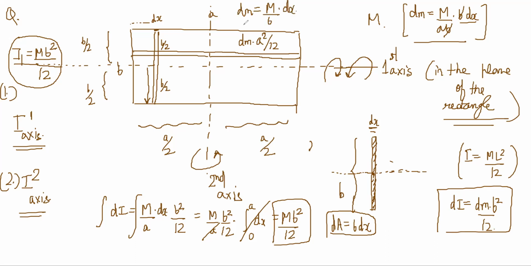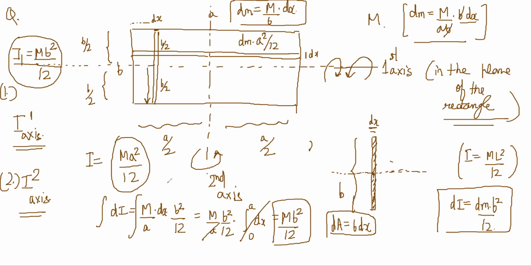In that case, you will integrate from 0 to b, because x is in this direction. So it will come out to be m a square by 12. Ma square by 12 will be the final moment of inertia about this axis.